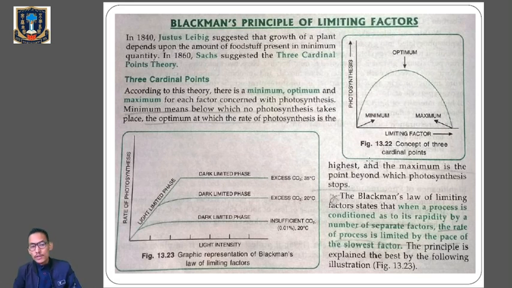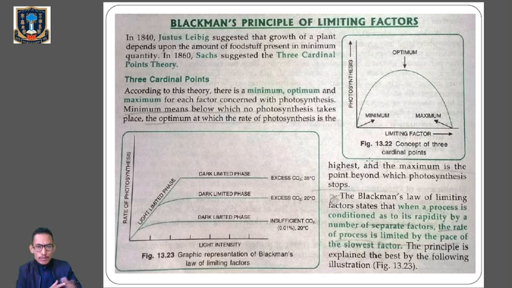So in 1840 we have Justus Liebig, who said that the growth of the plant depends on the amount of foodstuffs which are present in minimum quantity. That means whatever the factors or foodstuffs that are present in minimum quantity, in minimum amount, that will depict the growth of a plant.